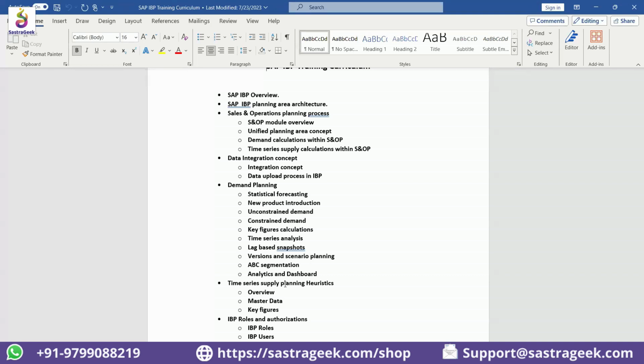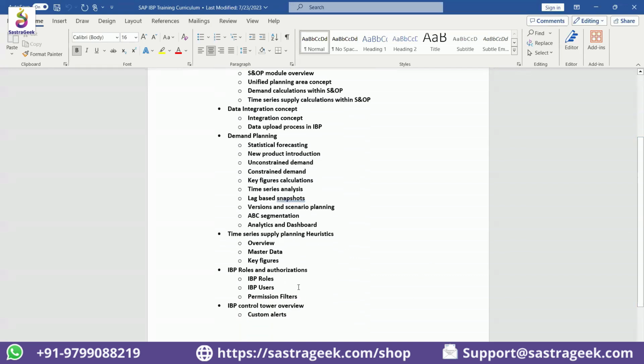Then the next topic would be to also learn about IBP roles and authorizations. In the earlier ECC world, we used to rely on our basis or security consultants to do the authorization setup. In IBP, it's within our hands. It's straightforward. You can make it as complex as possible. You can keep it as simple as possible, right? So we'll also understand the concepts behind these roles and authorizations. We should be able to configure the system. And then we also talk about alerts, part of the IBP control tower.